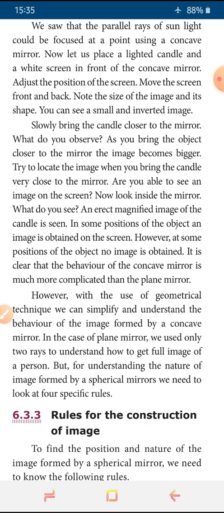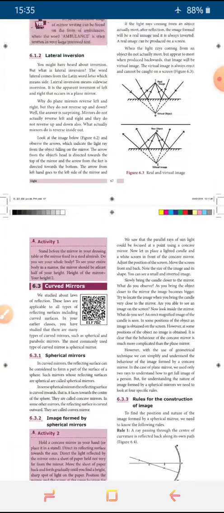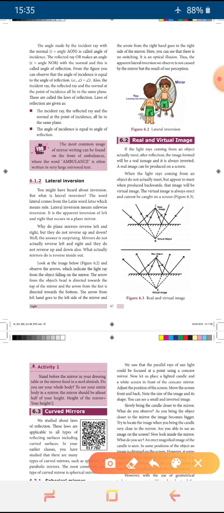For today's homework, you mark two answers. One is for real image. Write the question, what is called a real image? And the next one is virtual image. The question is, what is called a virtual image? Answer these two questions with these two diagrams, write them in your homework, then send the homework image to my personal WhatsApp number.